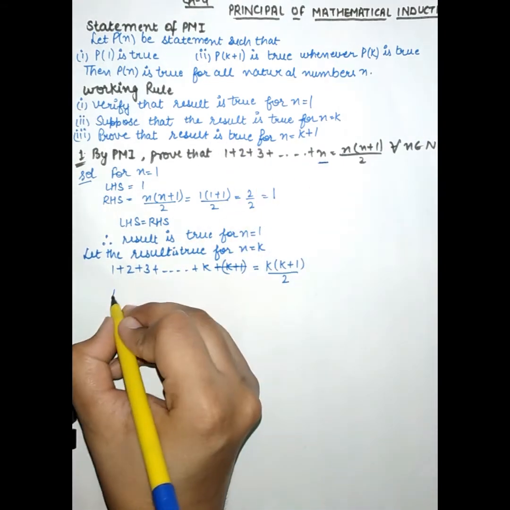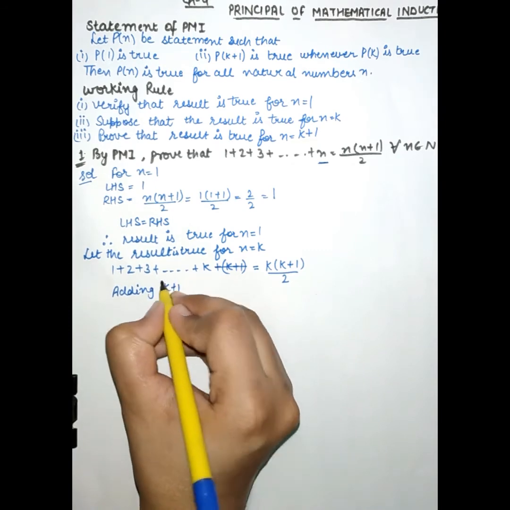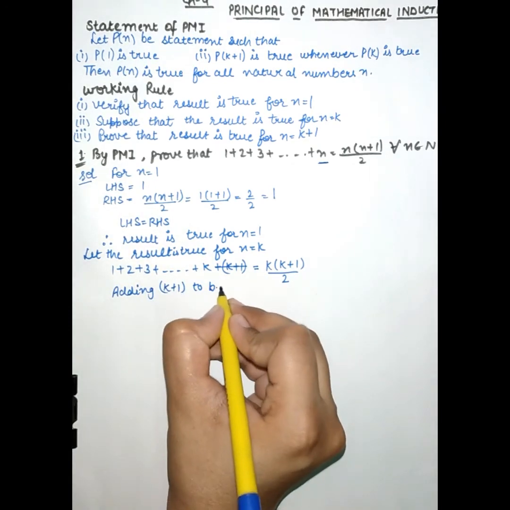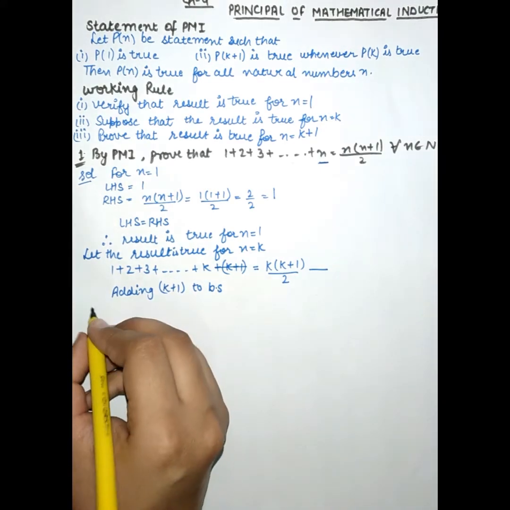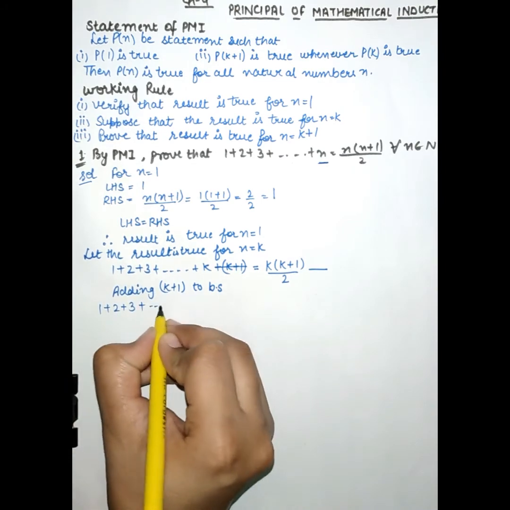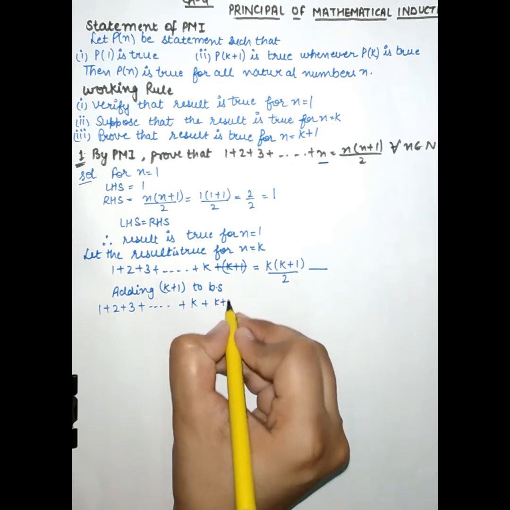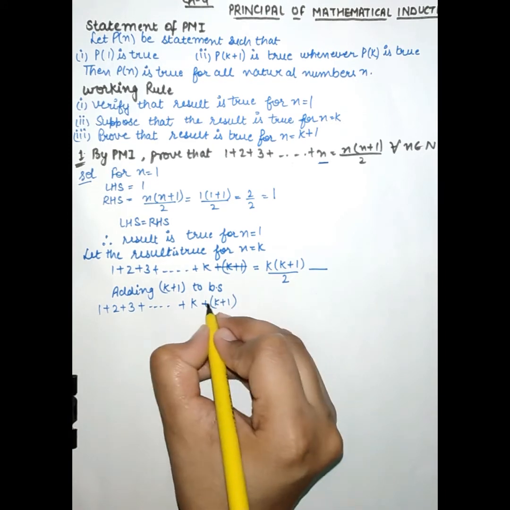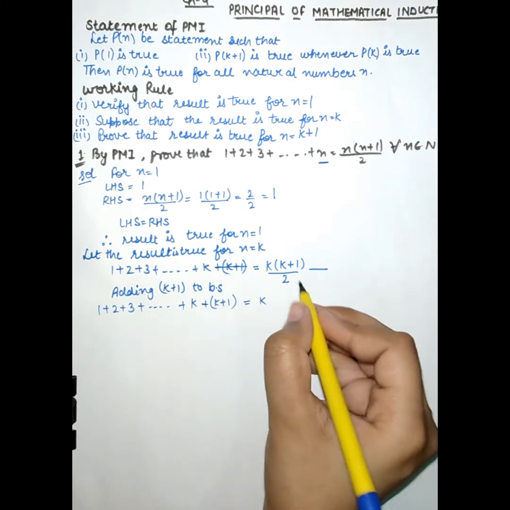Then add k plus 1 to both sides of this equation. Then it will become 1 plus 2 plus 3 plus up to so on plus k plus k plus 1. Add k plus 1 here and here also.